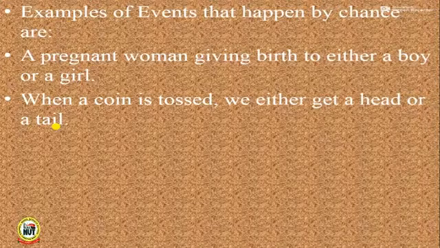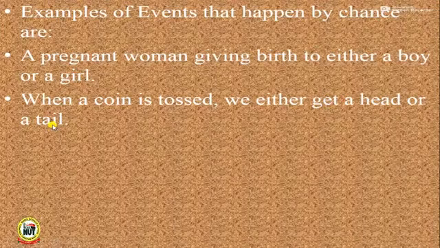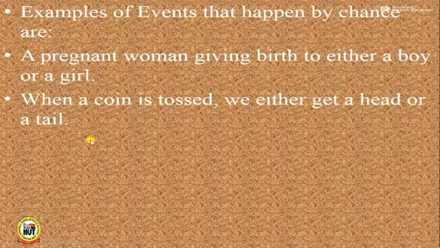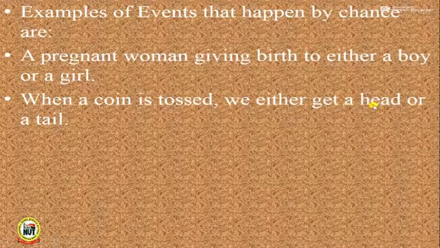When you toss a coin, you either get a head or a tail, because there are two sides of a coin, which are the head and the tail. Both sides cannot appear at the same time. So it is either you get a head or you get a tail. Such an event is a chance event, because when you toss a coin, you do not have the power to determine if it would land with a head or with a tail.